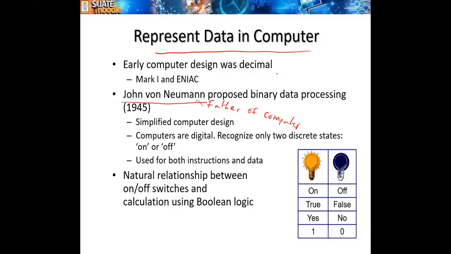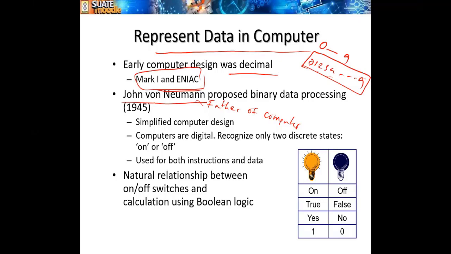computer design was based on decimal representation. Decimal numbers means from 0 to 9. We use 0, 1, 2, 3, 4 up to 9 to represent data in computer. So this was by Mark 1 and ENIAC computers.